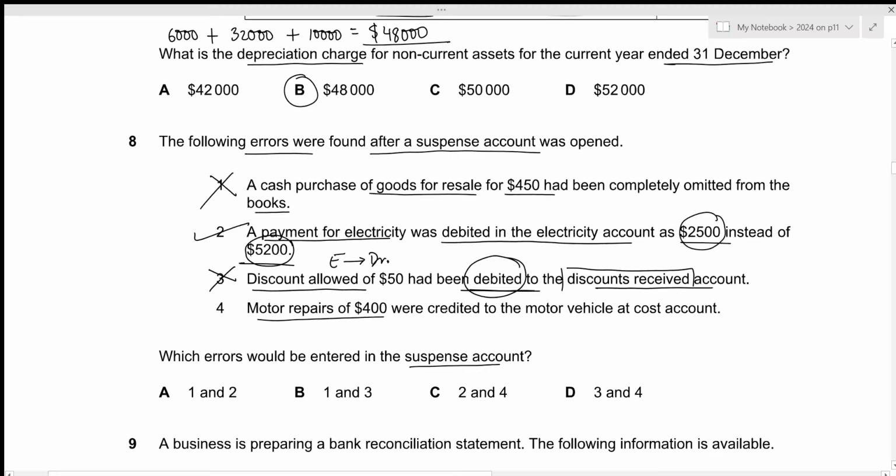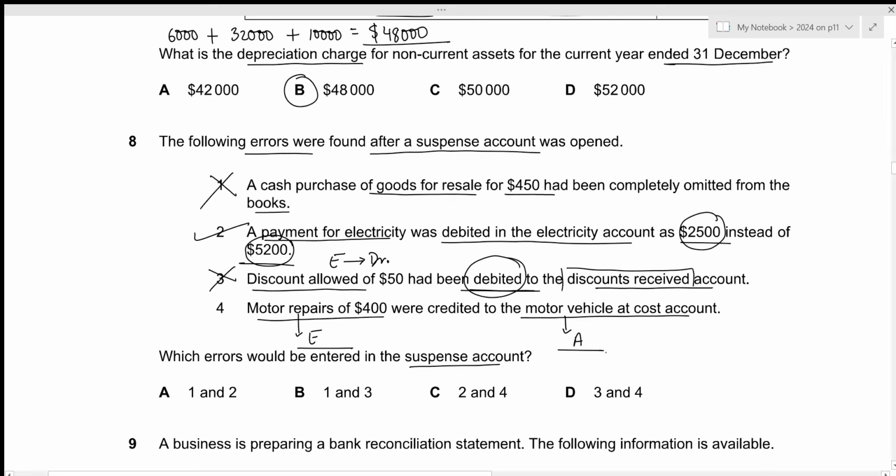Then motor repairs of 400 were credited to the motor vehicle at cost account. Motor repair is part of our expenditure. Motor vehicle is part of our asset. Remember that these two are different classes. Since we have made the mistake of entering it in a different class, it usually is an error of principle, and error of principle will not be disclosed by the preparation of trial balance.